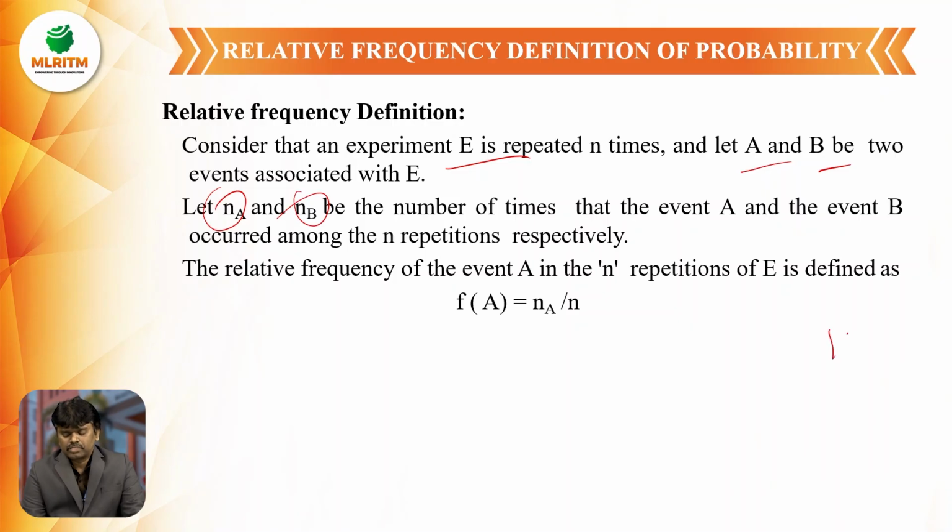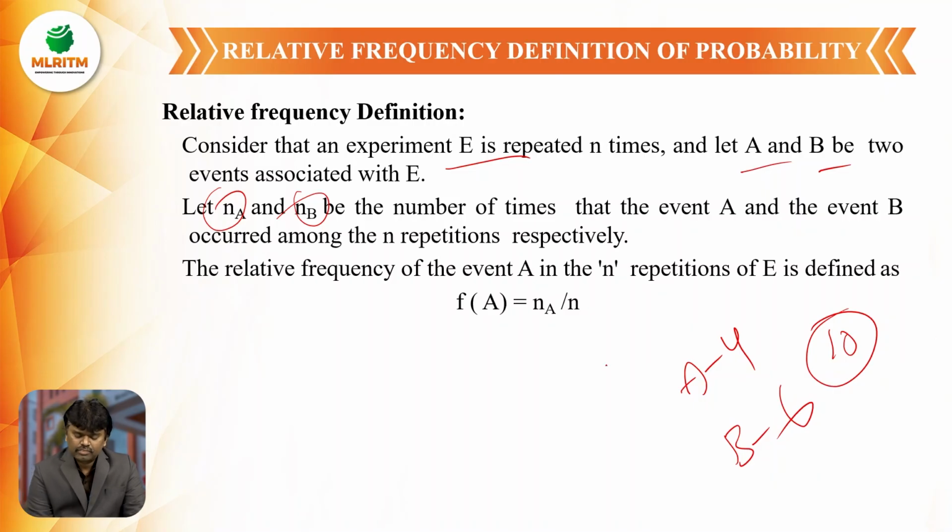Suppose the experiment is repeated 10 times, event A comes 4 times and event B comes 6 times. So the relative frequency of event A is 4 by 10. That means the relative frequency of event A is equal to NA by N, where N is the total number of repetitions and NA is the number of times event A occurs among n repetitions. So the relative frequency f of A is NA by N.